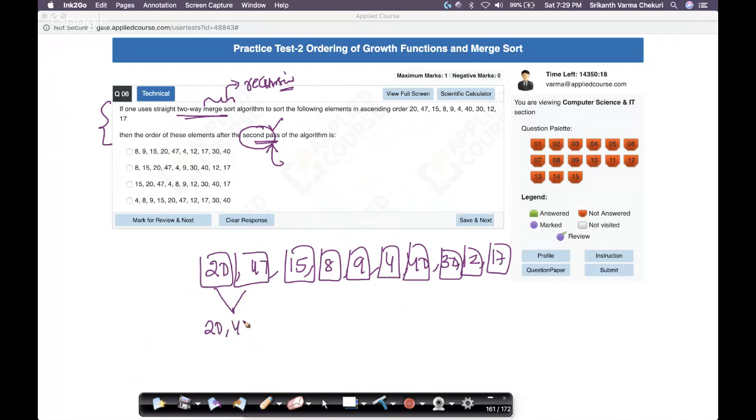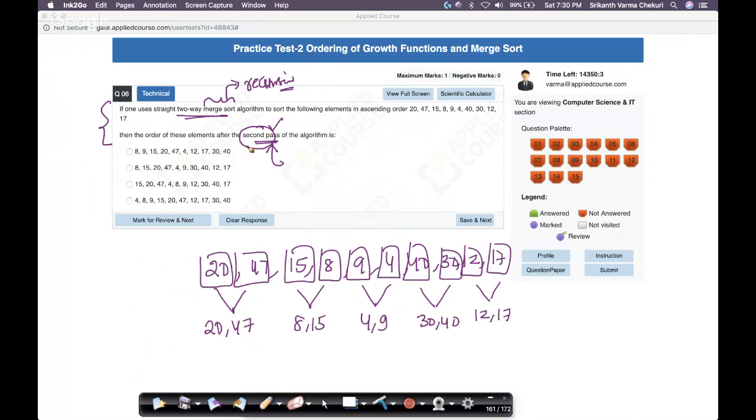I get 20, 47. When I merge both of them, I get 8, 15, because I'll try to merge them such that the sorted order is here. When I merge both of them, I get 4, 9. When I merge both of them, I get 30, 40. When I merge both of them, I get 12, 17.